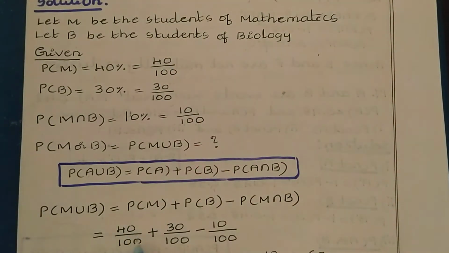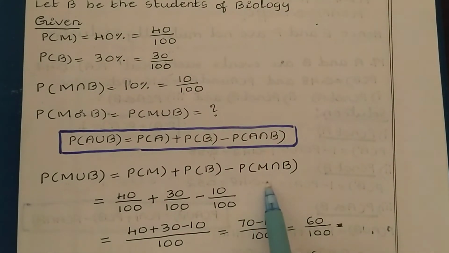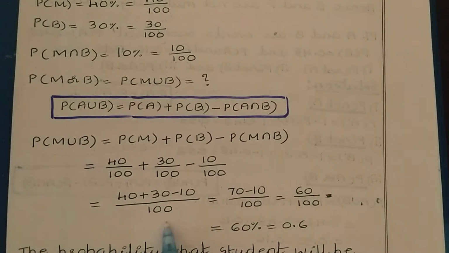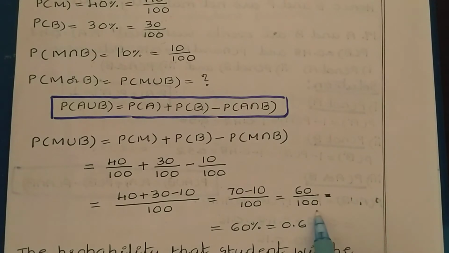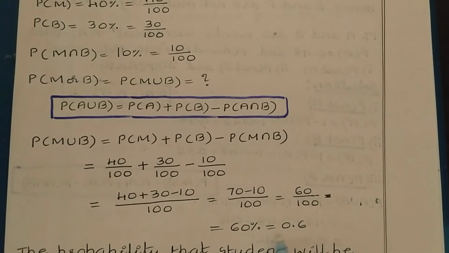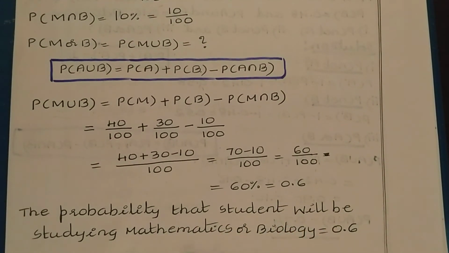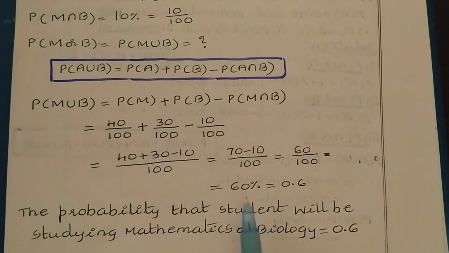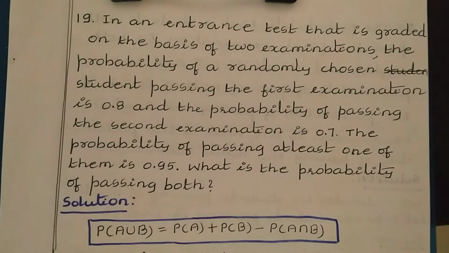Probability of M is 40 divided by 100. Probability of B is 30 divided by 100 minus probability of M intersection B, which is 10 divided by 100. So here we get the answer 40 plus 30 minus 10 divided by 100 is equal to 70 minus 10 divided by 100 is equal to 60 divided by 100. So 60%, or we can write this as 0.6. So the probability that student will be studying mathematics or biology, that is probability M union B, is 60%, or you can write 0.6.